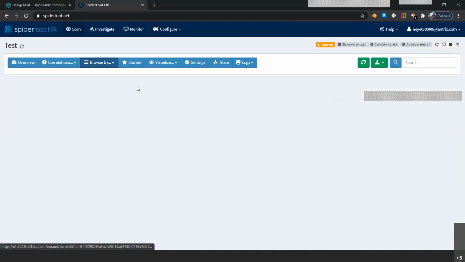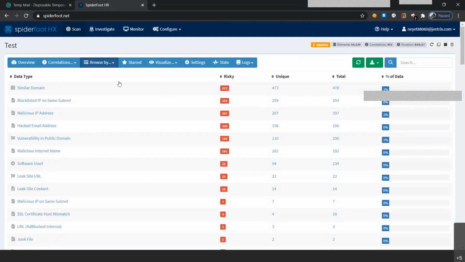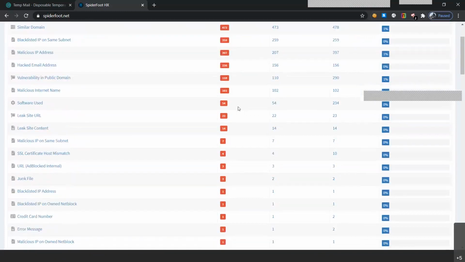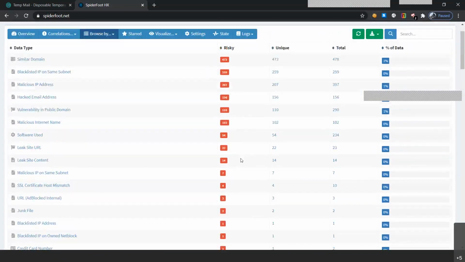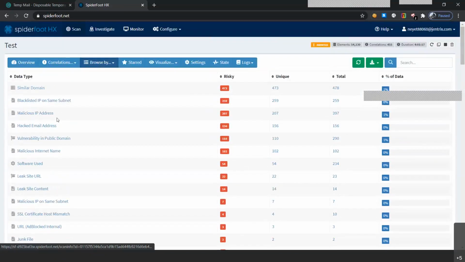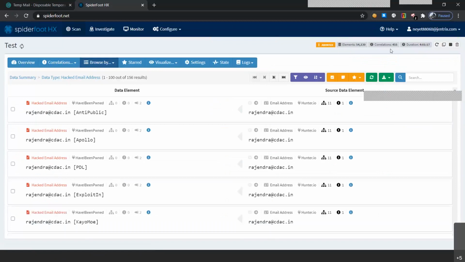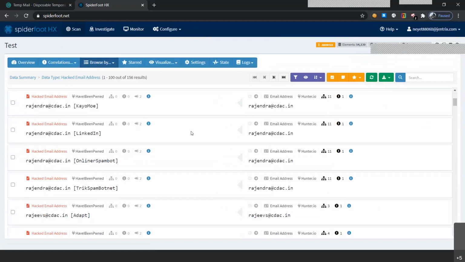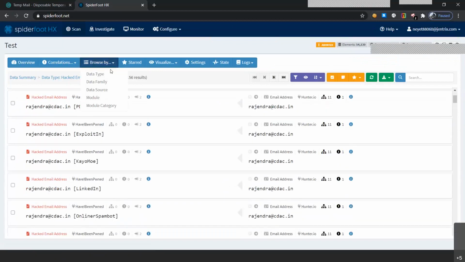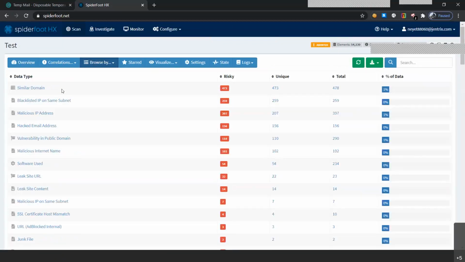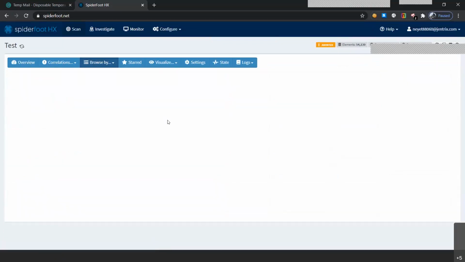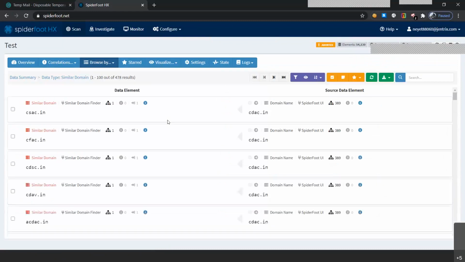We'll click on browse by, click on data type, and we'll click on risky. So as you can see, the risky factors will tell you what type of data is harmful to your website and linked to your website. You can click on one of the data and find what type of data they have, and what type of risky factor they think could be leading to your website. So we have email addresses, we have similar domains. Such data could be found through the spidering of OSINT, or Spiderfoot HX.